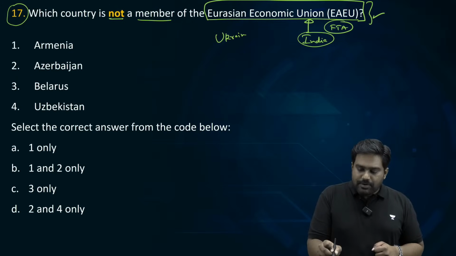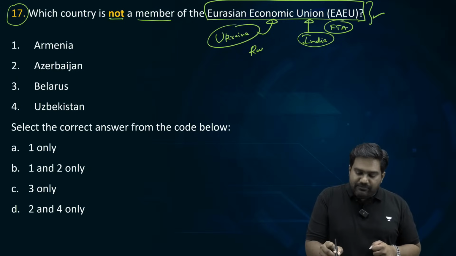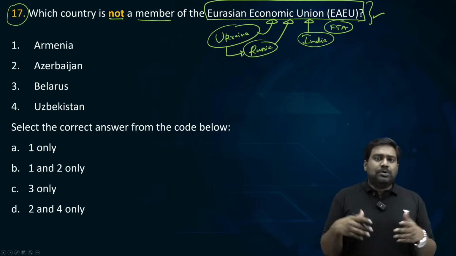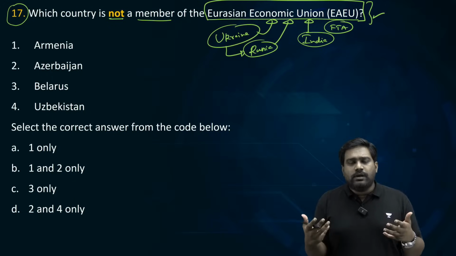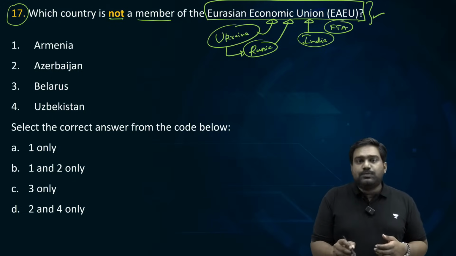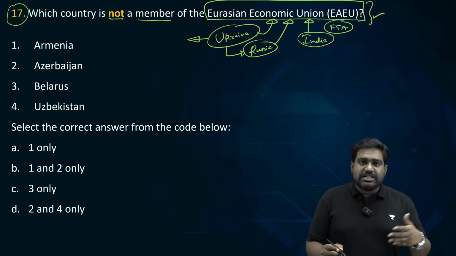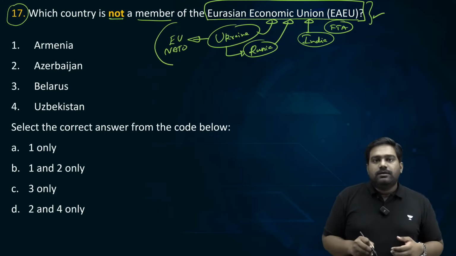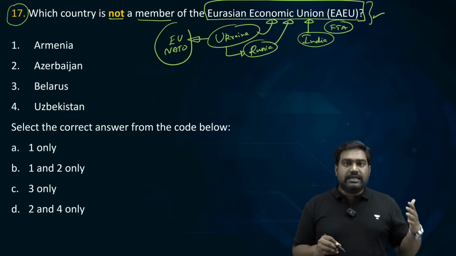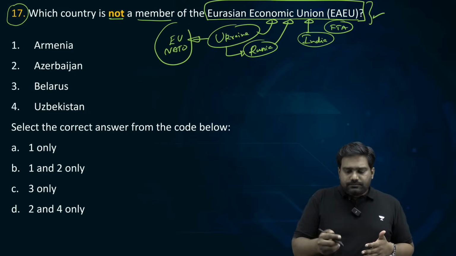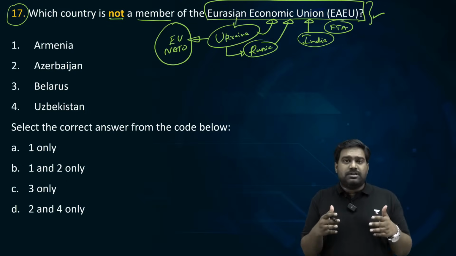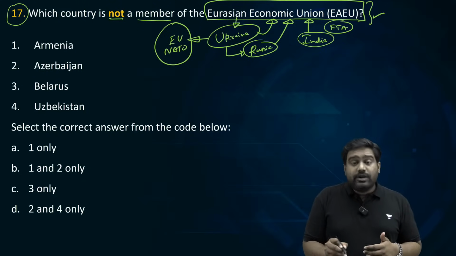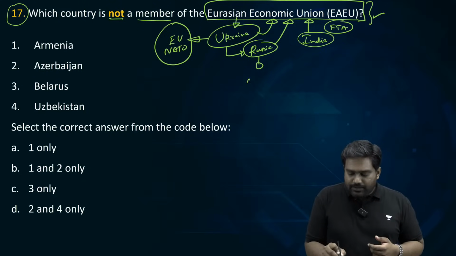Ukraine was supposed to be a member of this grouping. Russia was very, very eager to include Ukraine under Eurasian Economic Union. But over the last 2 decades, right after the Cold War ended, Ukraine has been heavily influenced, especially in the last 20 years, by European Union and NATO powers. It started inclining towards joining EU and NATO, and it broke apart from this Eurasian community that Russia was trying to build. Russia's ambition was to revive the Soviet era glory.